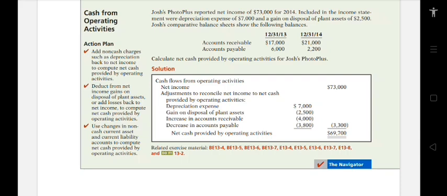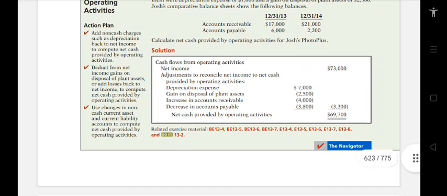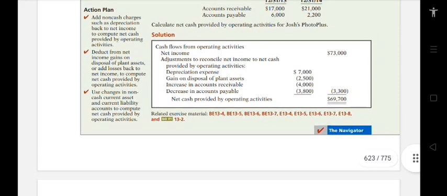So, the solution for this: we have the cash flow from operating activities, net income, $73,000. The depreciation expense, we have $7,000. Then the gain on disposal of plant assets, negative $2,500. Increase in accounts receivable, we have negative $4,000. Decrease in accounts payable, we have negative $3,800.